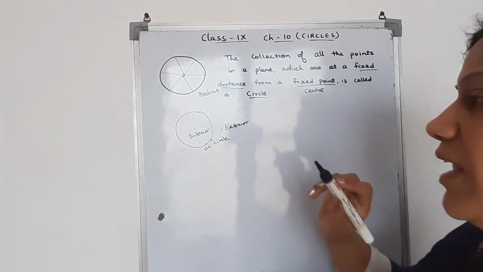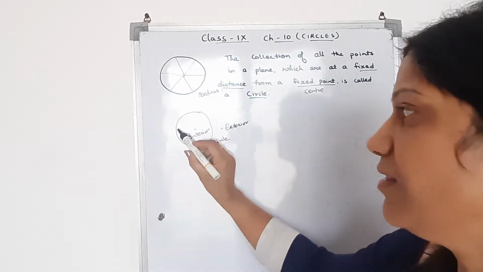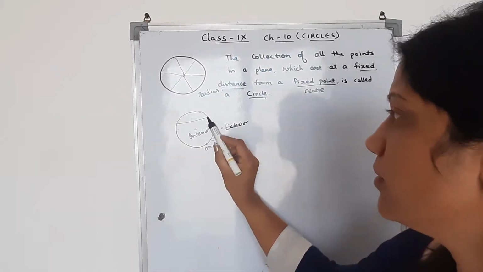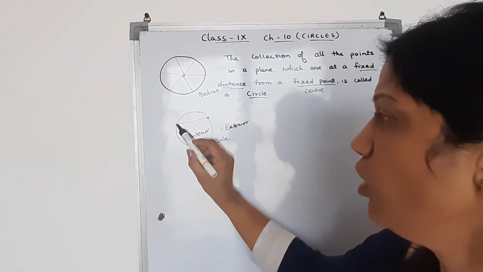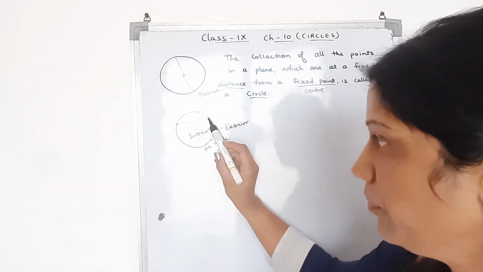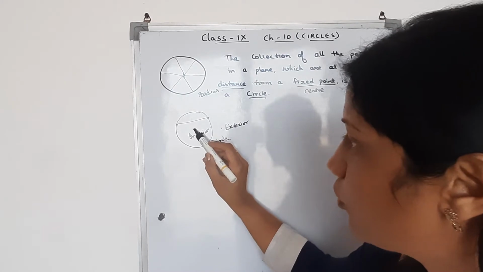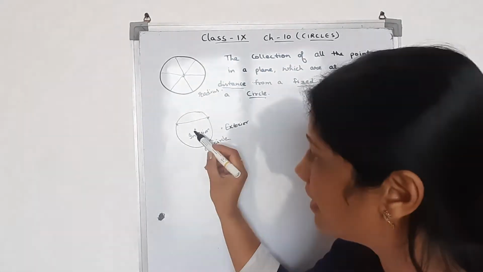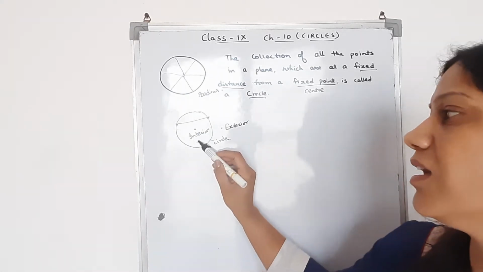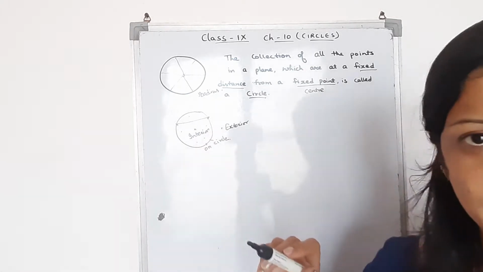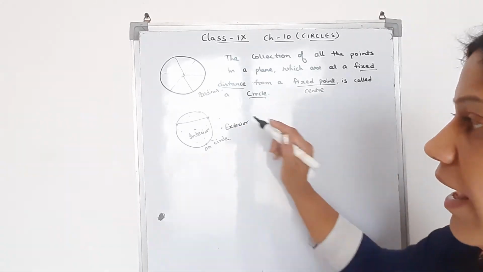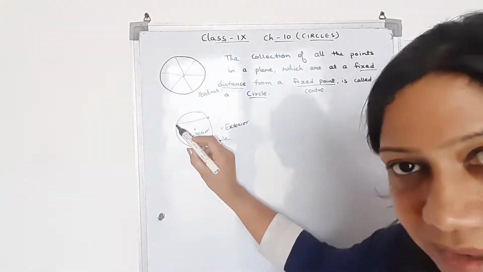If I take 2 points on the circle like this, then they are constructing a chord. And if I have this point inside, then it is an interior point of the circle, and you can get other points in the interior also. Clear? Exterior is exactly outside of the circle, and these points are called on the circle.